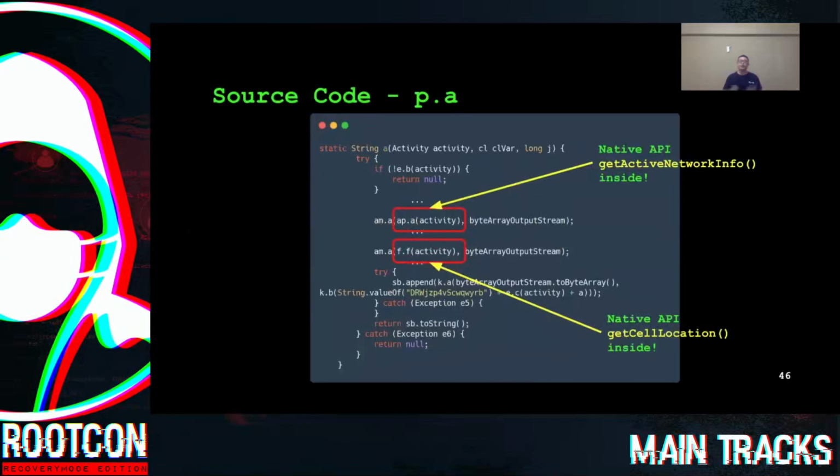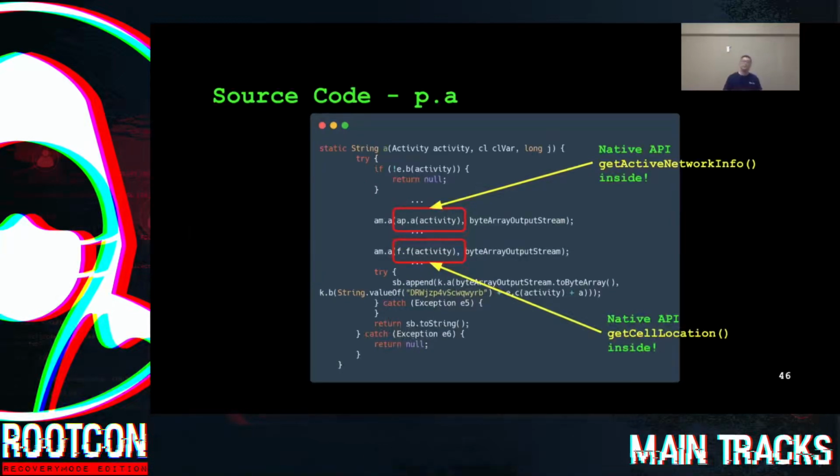Okay, so let's locate function p.a. And we found that 2 functions contain the 2 native APIs respectively: ap.a and f.f. And if we dive into the source code of function ap.a, we will see that it contains native API get active network info. And if we dive into the source code of function f.f, we will see that it contains native API get cell location.